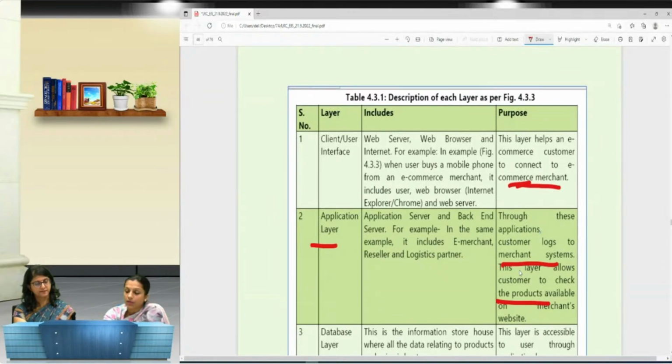And the backend server will allow me to go inside and know what the products over there are, how we can purchase from there, and what the qualities and features mentioned for that particular product on the website are. So this is the main difference between the client and user interface and the application layer.